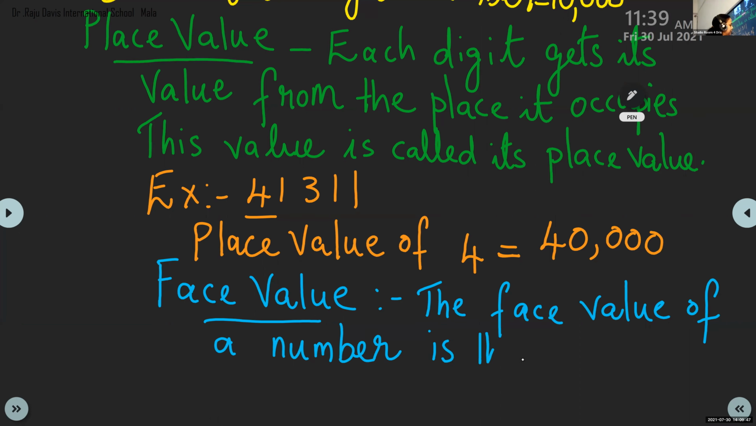What is this? That means it does not depend on the position in the place value chart. It is the same number itself. The face value of a number is the number itself.